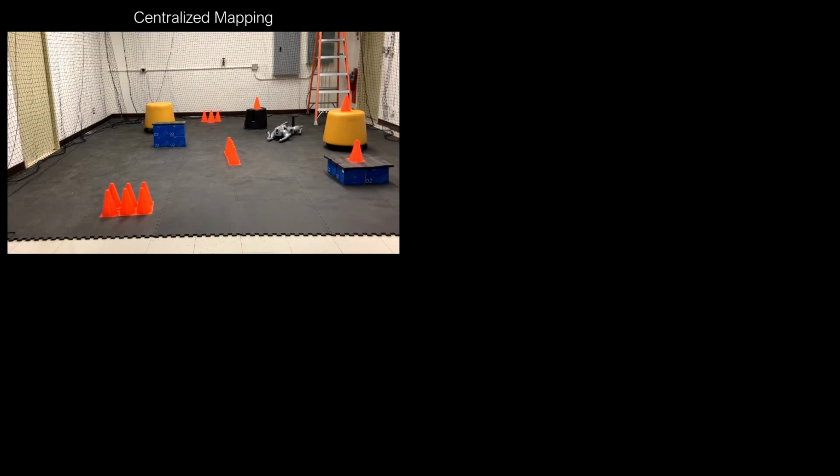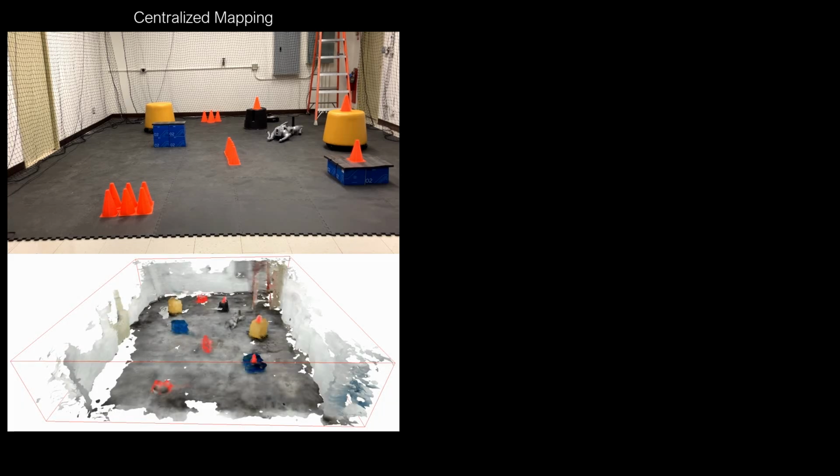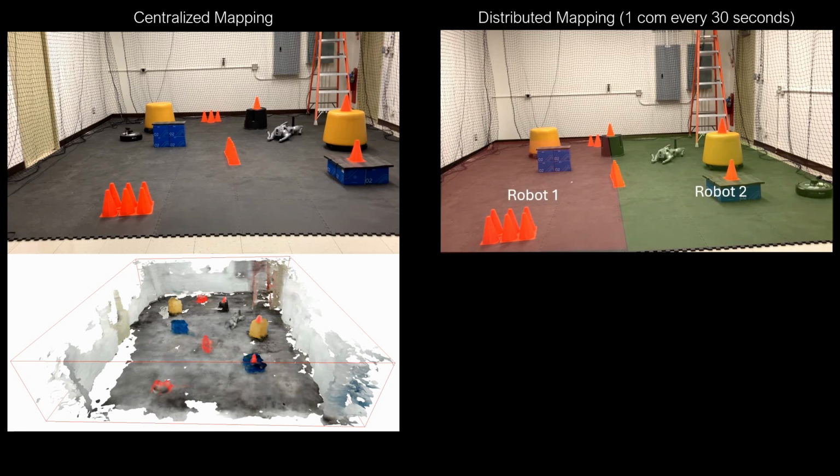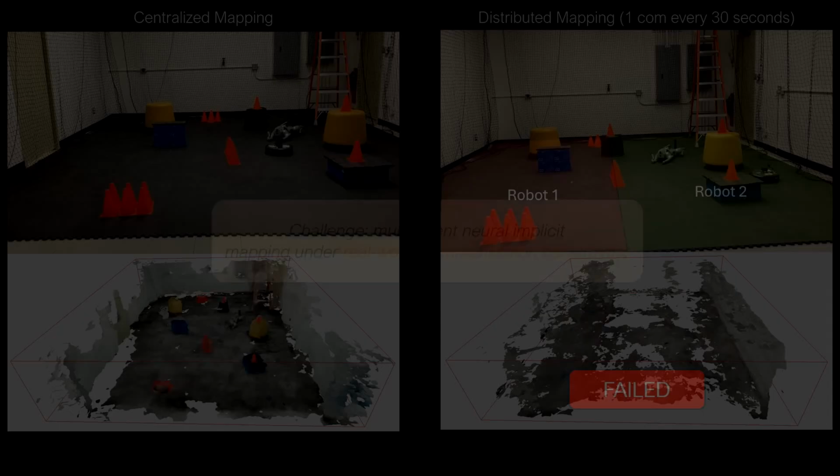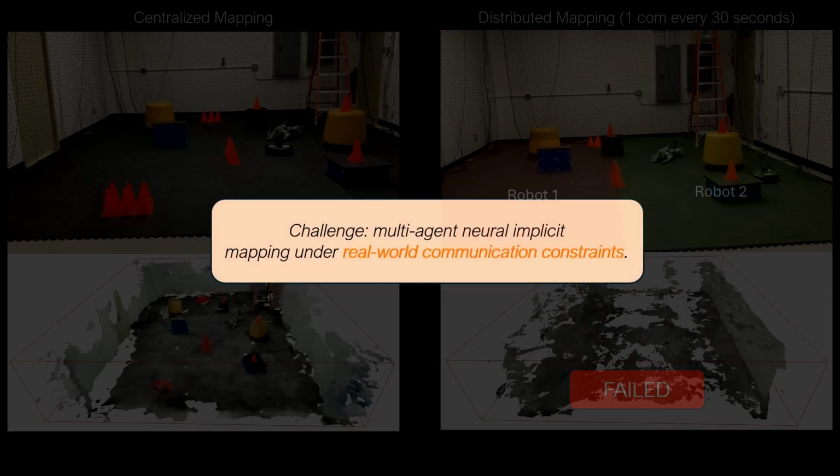To investigate that, we performed hardware experiments. We first have one robot exploring the scene, and this is the reconstructed map. We use this as our ground truth. Then we have two robots, each exploring half of the scene. Because of the communication constraint, each robot only gets one communication every 30 seconds. And this is the reconstructed map, which completely diverges. So the question is, how do we deal with this real-world communication constraint?